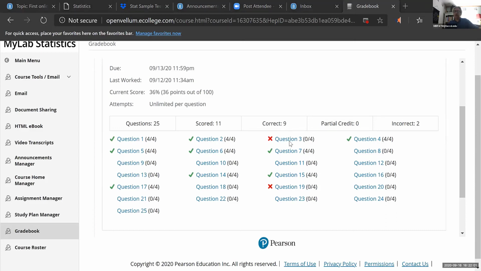For this problem here, when you click on that problem, you would see the question help at the top right of the problem, because this is a homework assignment. With that, you can look at the step-by-step solution for a similar problem, or you can say, help me solve this. If you click help me solve this, it would change the problem to a different problem for you to work on. Or you can actually submit the question to me directly from there. But the best really would be to cut and paste that problem into the discussion forum so everyone in class can see it and we can talk about it.